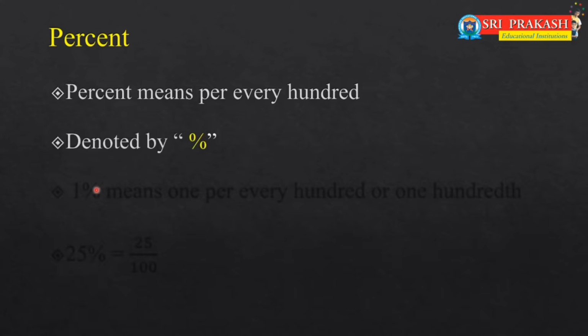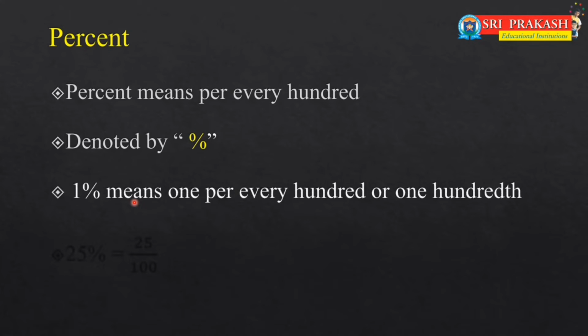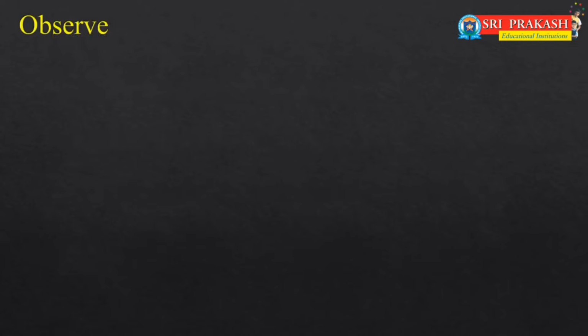That means 1% means 1 per every 100, or we say one hundredth, which means 1 by 100. 1 out of 100. So 25% means 25 out of 100. So 25% can be expressed as 25 by 100. Let's observe this table to understand percentages. Usha made a table top of 100 tiles.